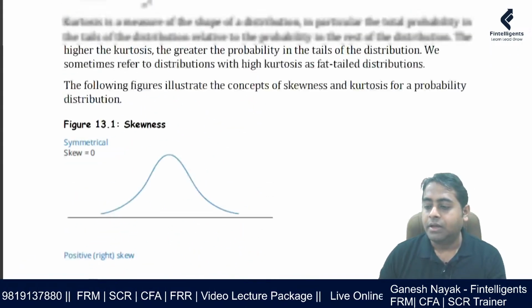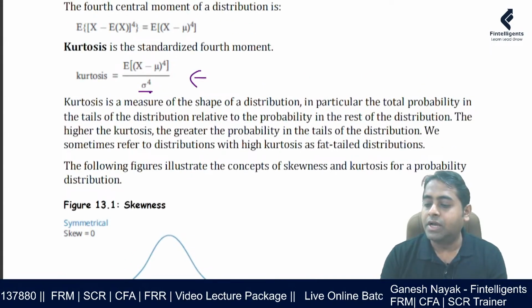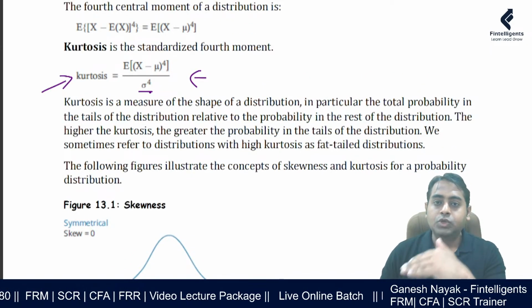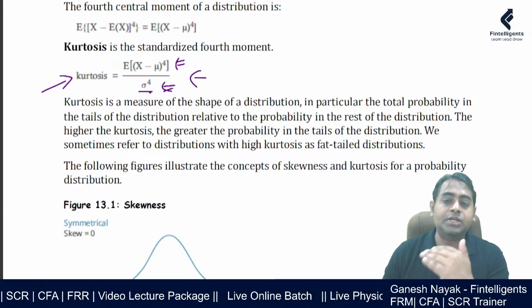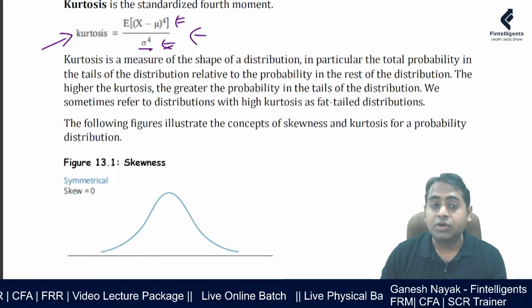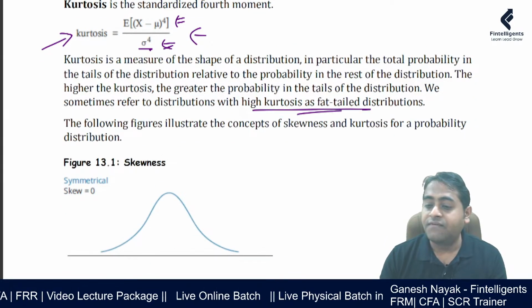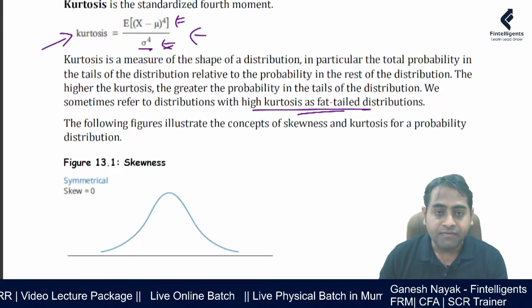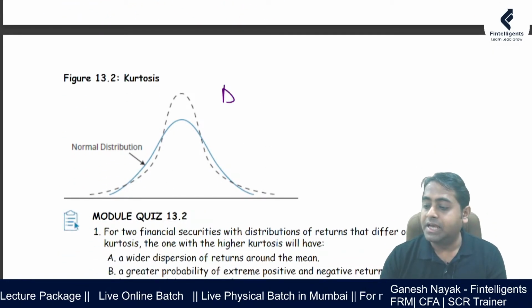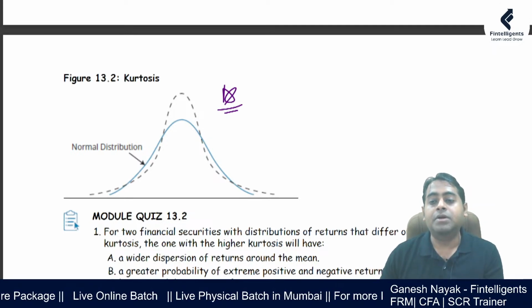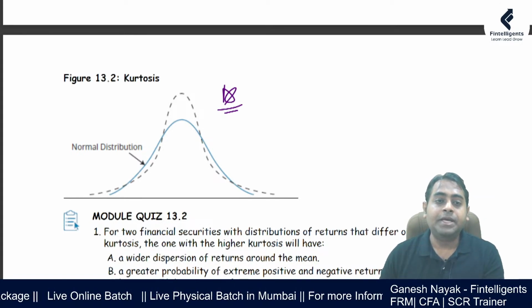Okay. Let us move towards kurtosis. Again, kurtosis is the fourth central moment. Because the numerator is raised to 4, you are doing standardization in the form of sigma raised to 4. What does kurtosis tell you? Whether you have fat-tailed data or not. If you look at this example, mark this diagram with a star. They can ask you some theoretical question related to what is happening in the diagram.